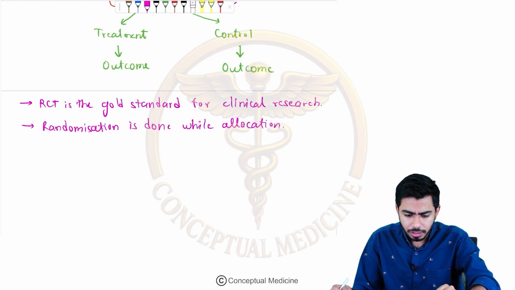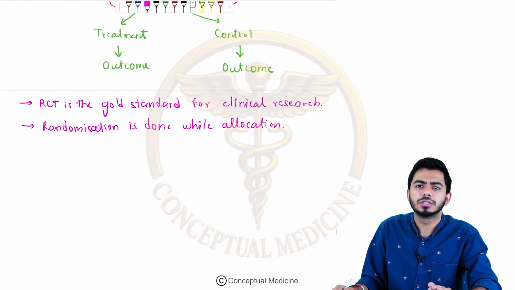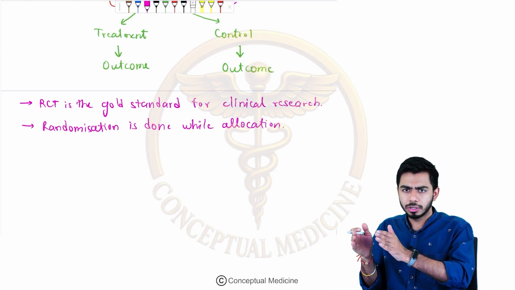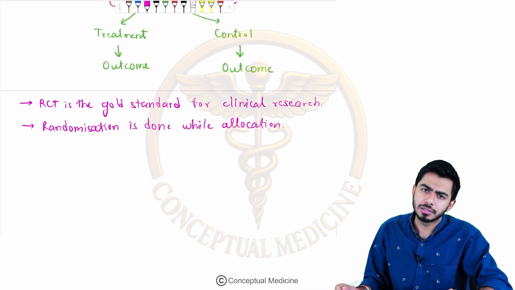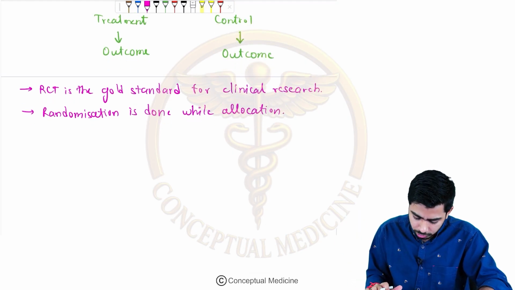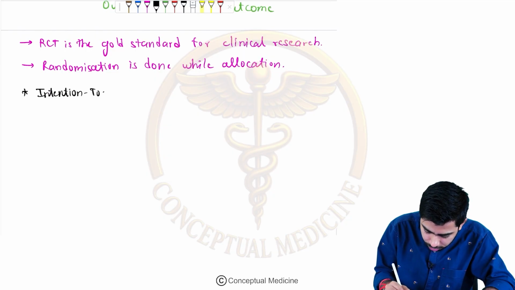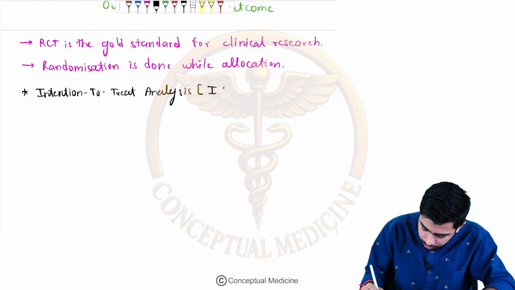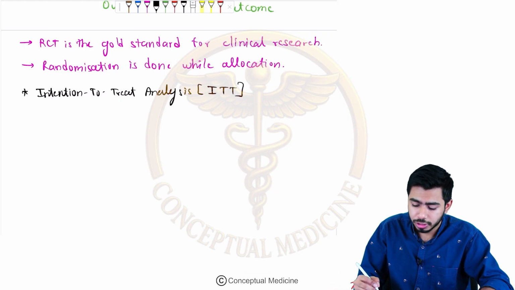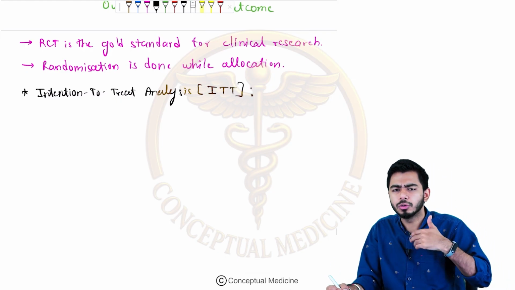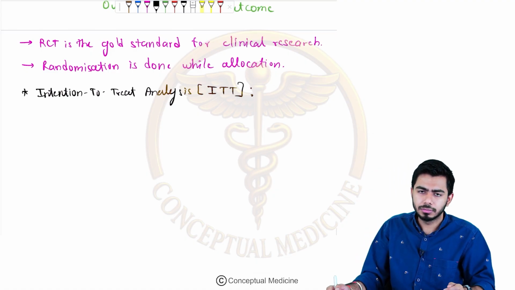Once we are done with this randomization, I'm moving on to two important terms: the intention to treat analysis and the per protocol analysis. Let's find out what these are. The first one, guys, is intention to treat analysis, ITT analysis. I'm having good intention to treat the patient, right?